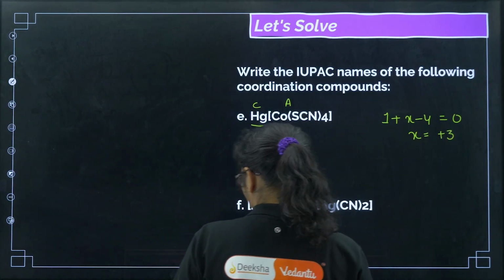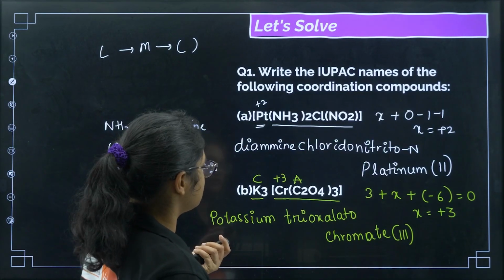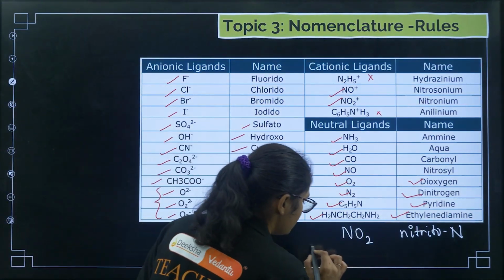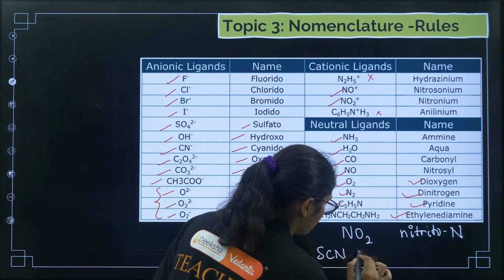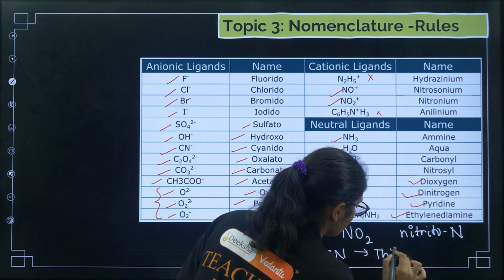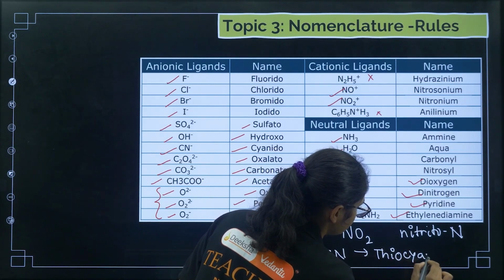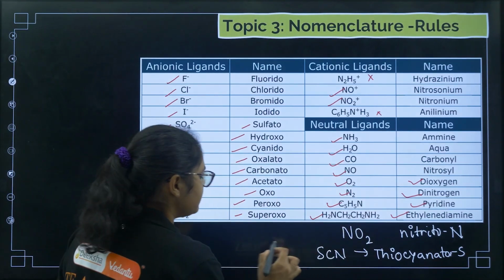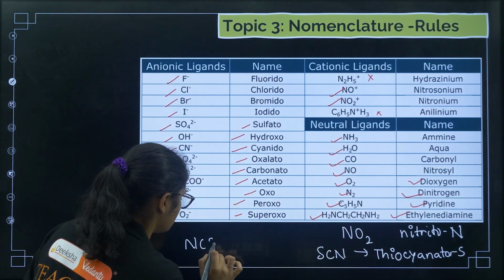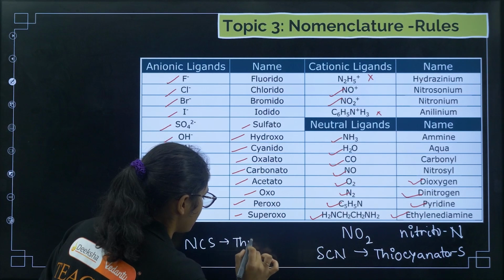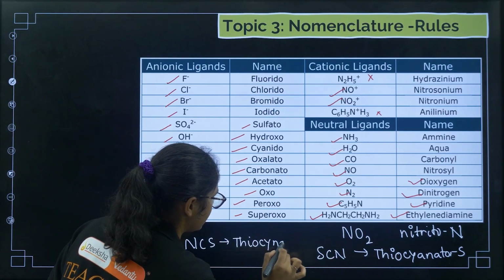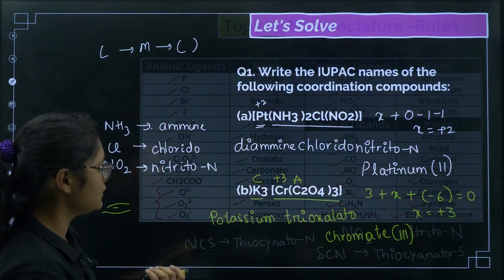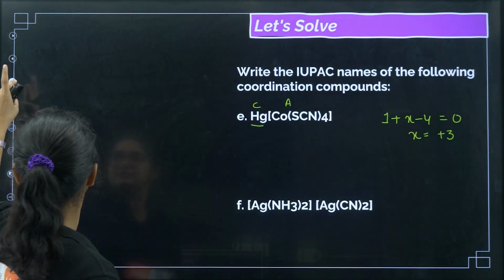Okay, now what is the name of SCN? I think this is also not there, so we will add it here. In the list I am adding whatever is not there. So for SCN, we have to use thiocyanate-S. If it is NCS, then we have to use thiocyanate-N. Okay, fine.